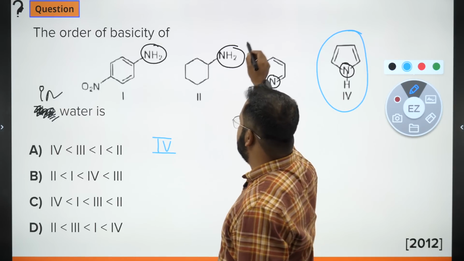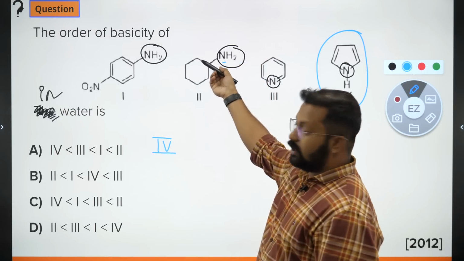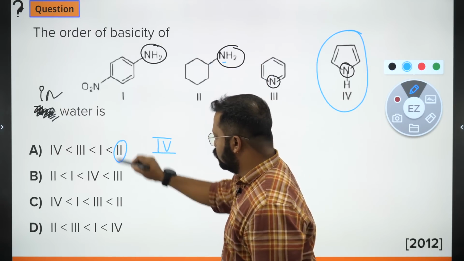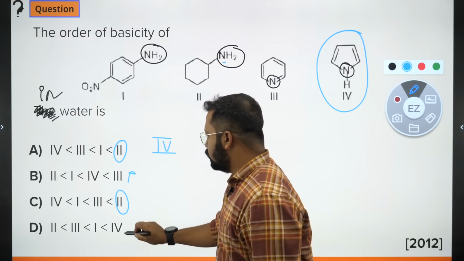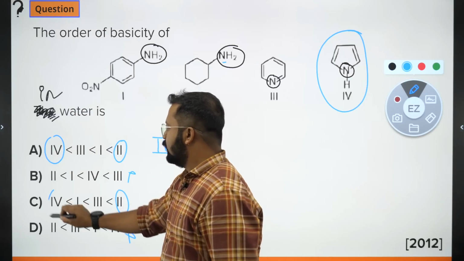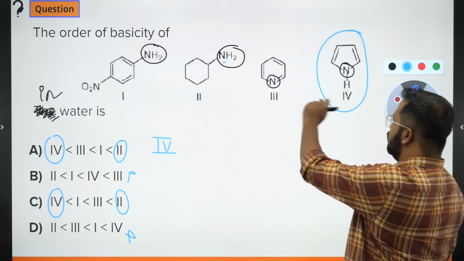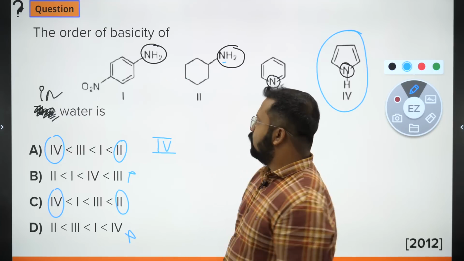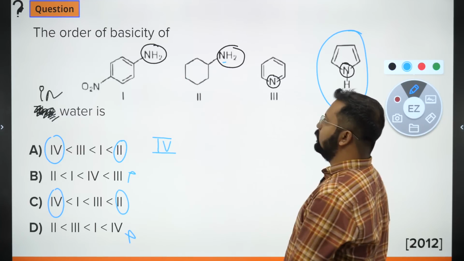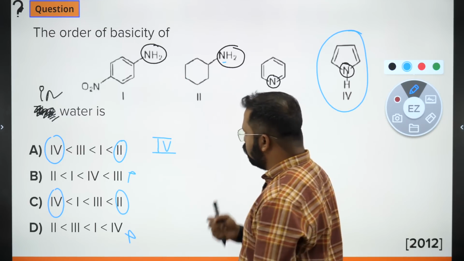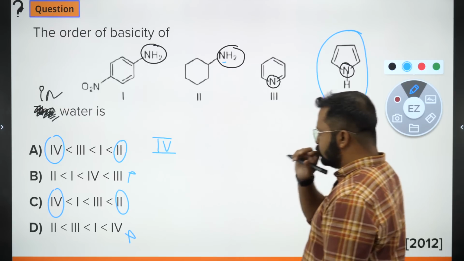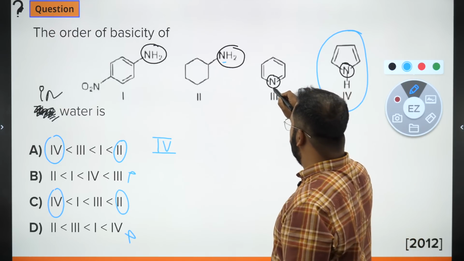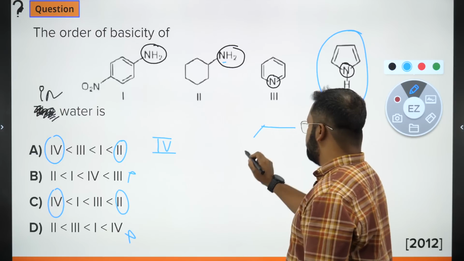4, 4. Let's try to identify which will be the most basic compound. 2 को most basic बोल रहे हैं because there is no conjugation. Now between pyridine and between aniline, which is more basic? It is pyridine. Pyridine is more basic than aniline. The reason is, this is pyridine's structure.